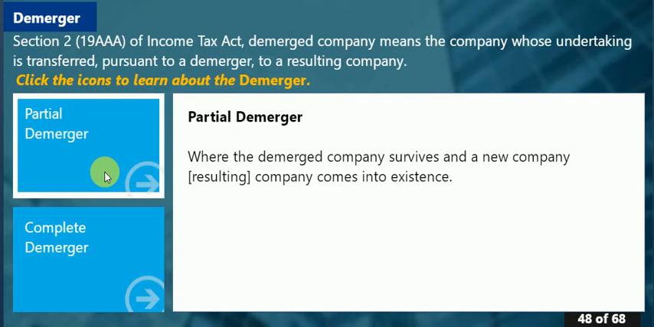For example, let us say X Limited is a company and X Limited has 3 divisions, say A, B and C. Now in this situation, a partial demerger is where division A of X Limited is split and a separate company A Limited is formed. In which case, X Limited as a demerged company survives, whereas division A of X Limited is now a new company or resulting company which is called A Limited. This is an example of a partial demerger.